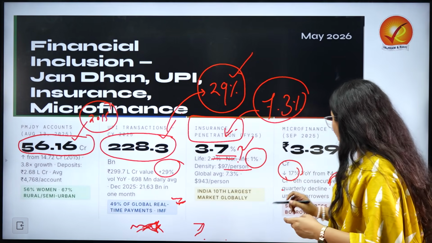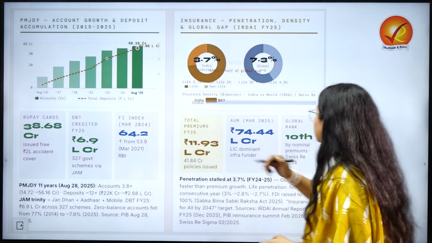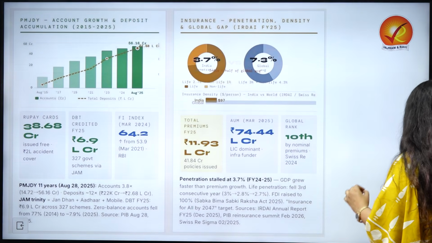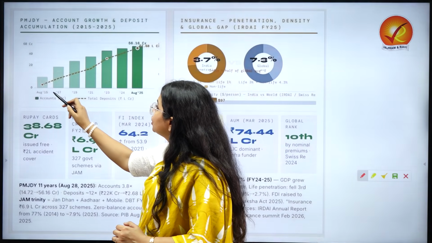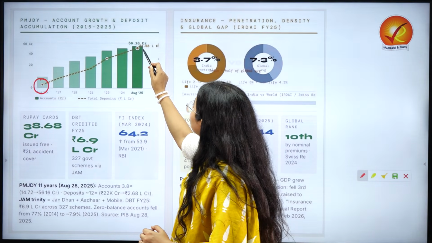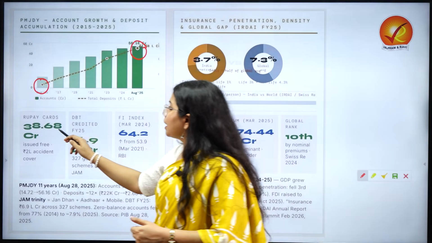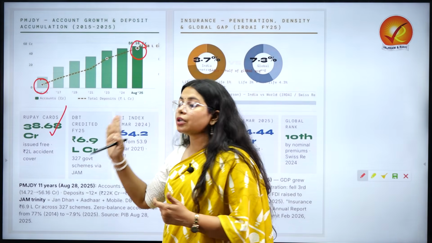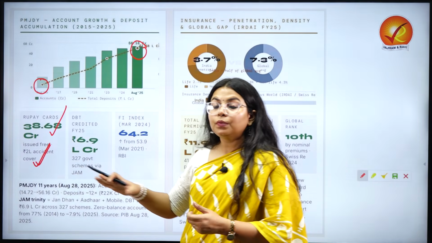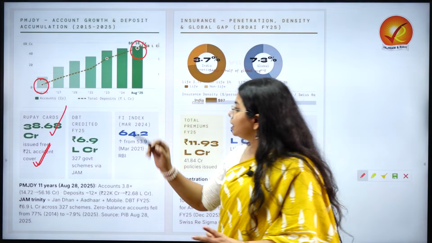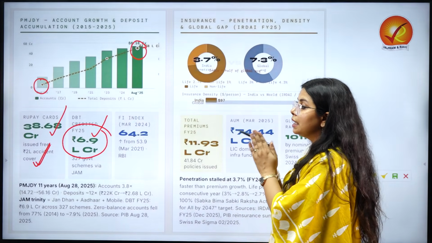Now let us dissect all of this in more detail, starting with understanding how we have seen the increase in Pradhan Mantri Jan Dhan Yojana accounts over the years. If you compare the initial numbers with the present number, there has been a stark increase. The issuance of RuPay cards has been around 38.68 crore cards, which also includes 2 lakh accident cover. When we are talking about direct benefit transfer, there also we are seeing 6.9 lakh crore already transferred.